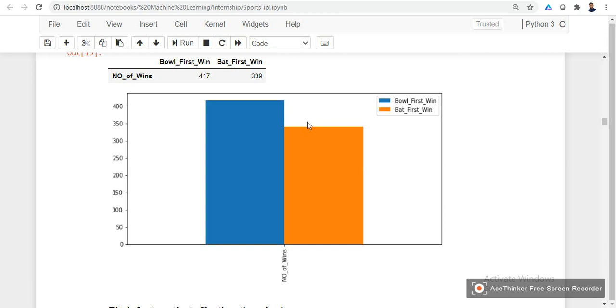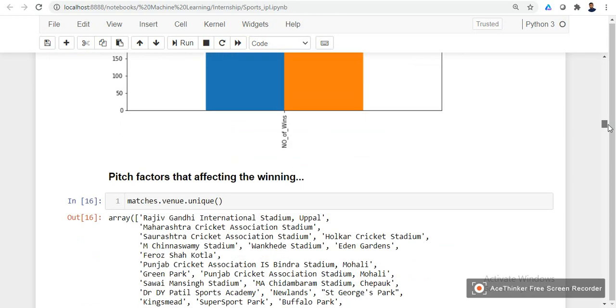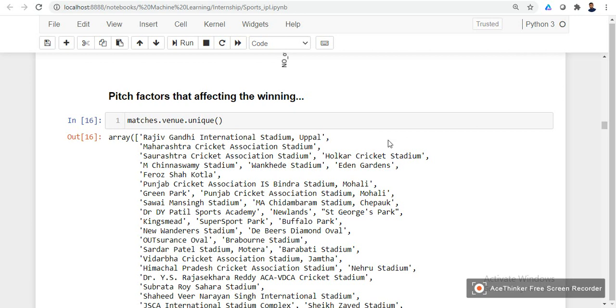Again, this decision does not hold all the time. This impact varies with the pitch as well. Let us see how the pitch impacts. So let us see pitch factors that affect the winning.